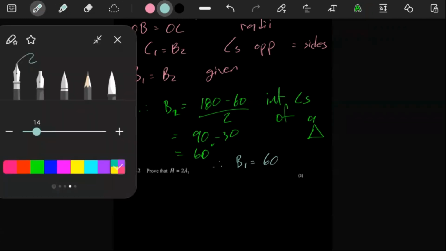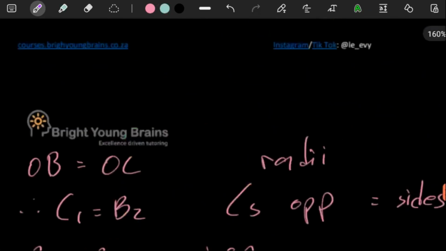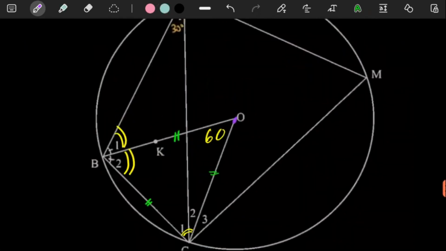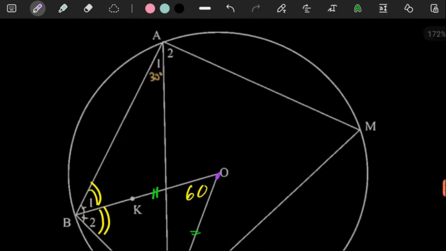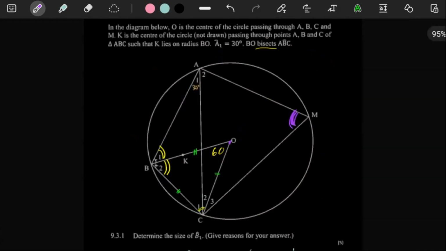For 3 marks here, they say we should prove that M is equal to double A1. Where is M? M is this angle here. The fortunate thing about M is that it's one angle of our cyclic quad, and we have already said that ABCM is a cyclic quad because all the points are touching the circle. That's what makes it a cyclic quad. So opposite angles of a cyclic quad, remember, add up to 180.